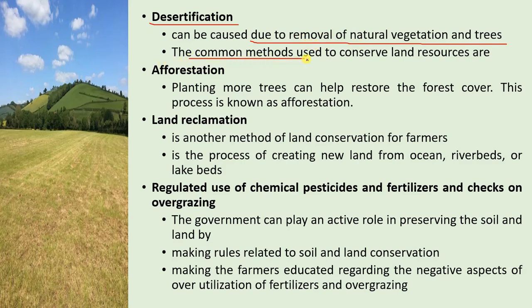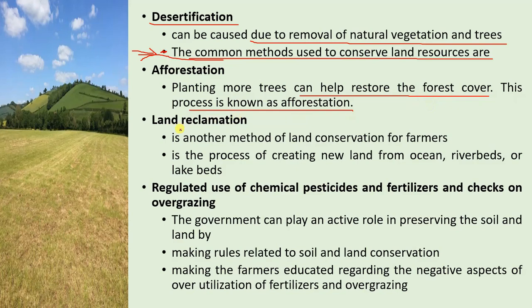Whatever common methods are used to conserve the land resources, one is afforestation. Afforestation means planting more trees which can restore the forest cover, and this process is known as afforestation. Planting more and more trees is referred to as afforestation.